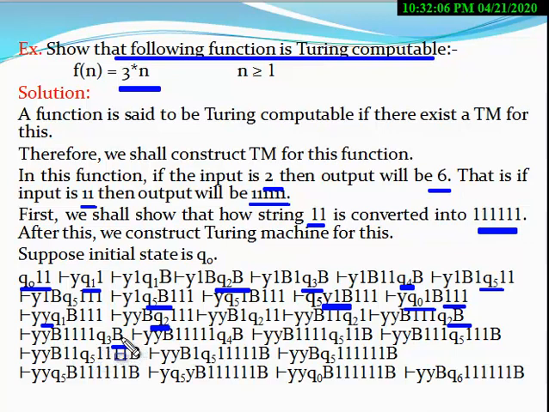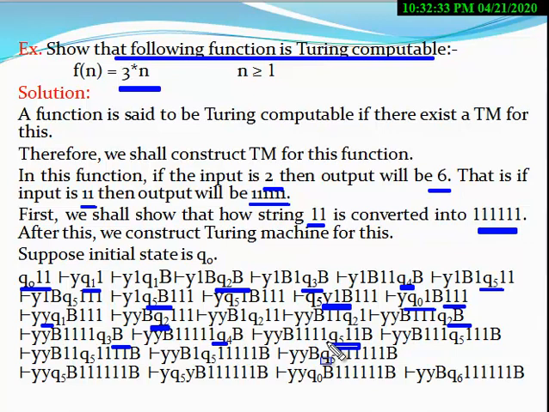At the Q3 state, again the blank symbol is converted into 1 and the machine changes its state to Q4. At Q4, a blank appears, and the machine changes its state to Q5, the blank is replaced by 1, and it moves in the left direction. Now the next situation is this.